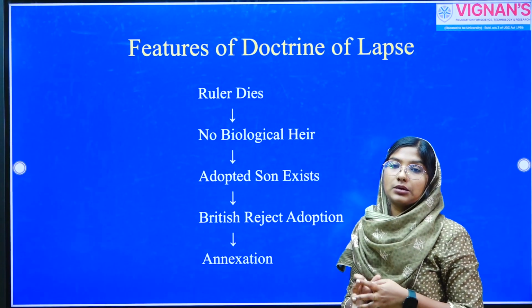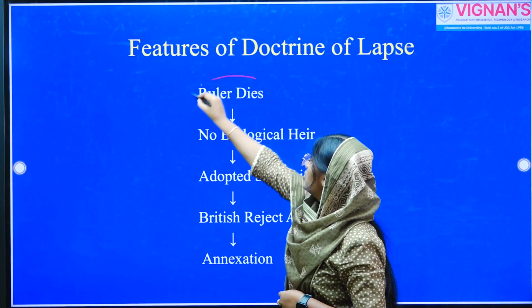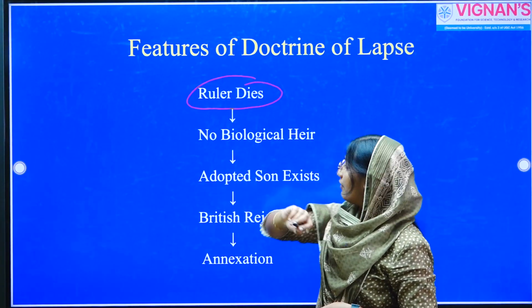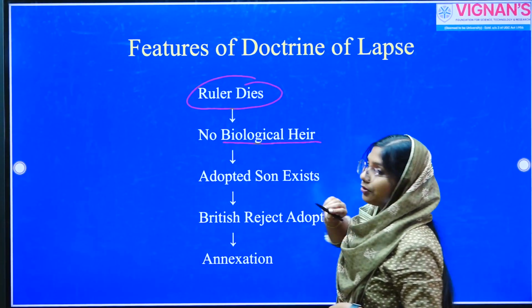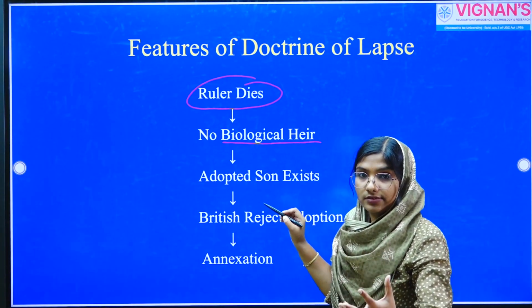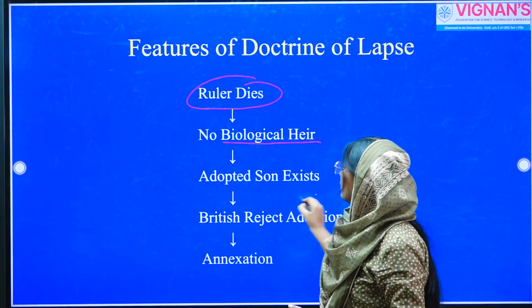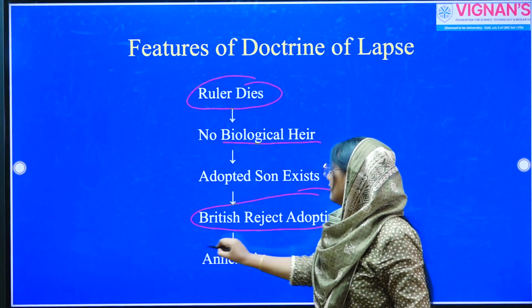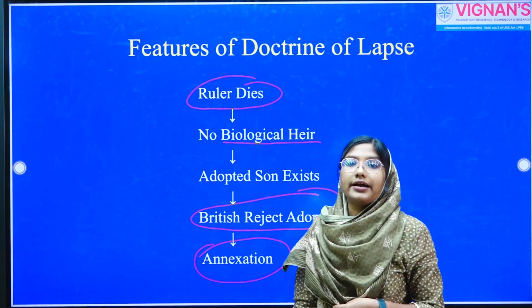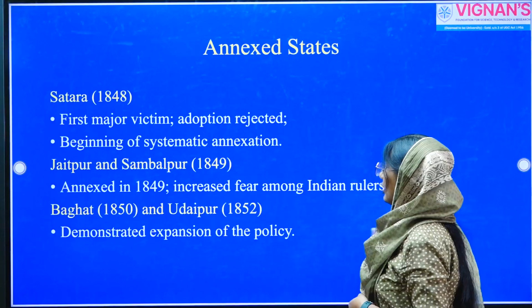Now, let's talk about the features of the Doctrine of Lapse. As I have mentioned, if the ruler dies without having a biological successor or a natural successor, then even if an adopted son exists, the Company won't recognize that adopted son. The Company will reject this adoption and annex the territory. That is the core or crux of this particular policy called the Doctrine of Lapse.